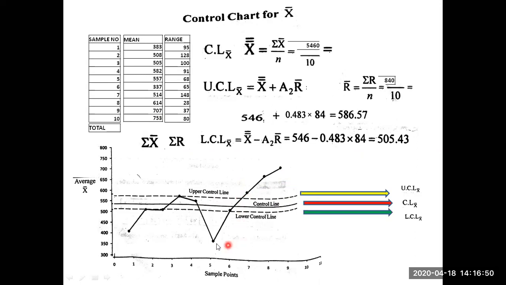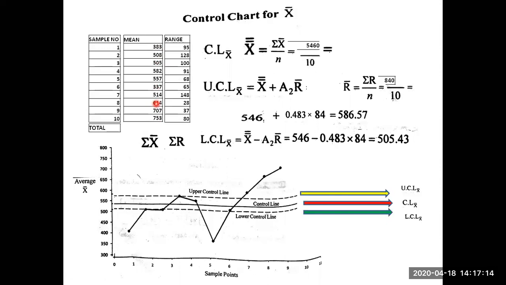Okay. So now if you consider here, what are the values? Upper control line is 586. Lower control line is 505. Just check the values here. Above 586, is there any value? 1, 2, 3. 3 values are there.